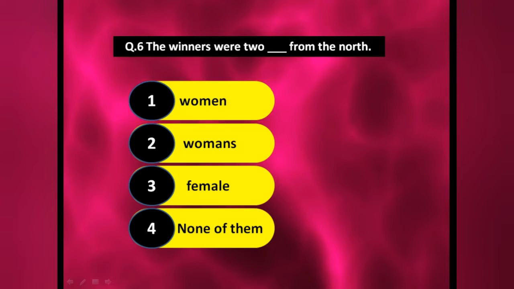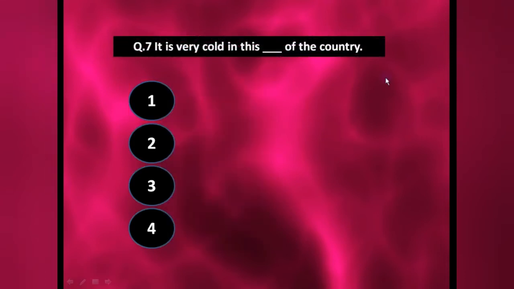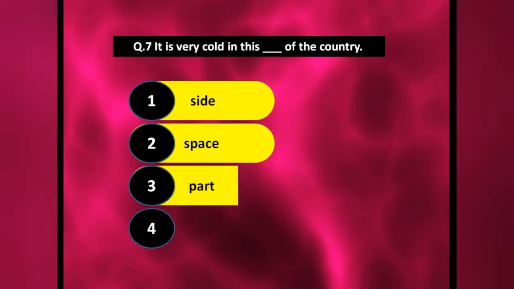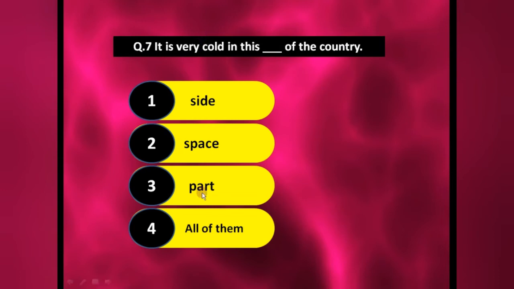Now the next one: it is very cold in this dash of the country. Side, space, part, all of them. Definitely space is a completely wrong word, so all of them is also wrong. Now what is left?